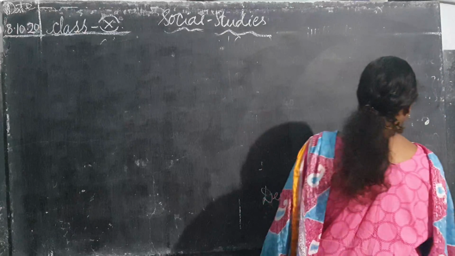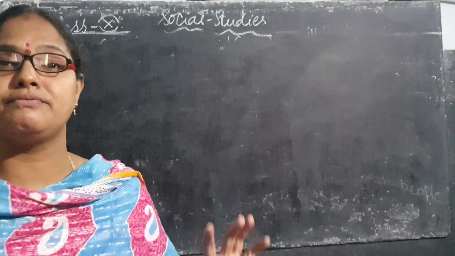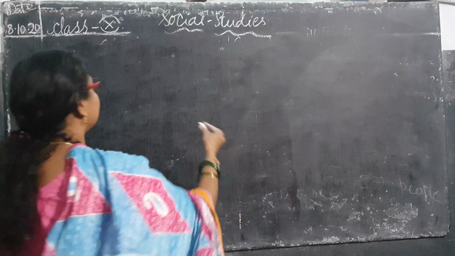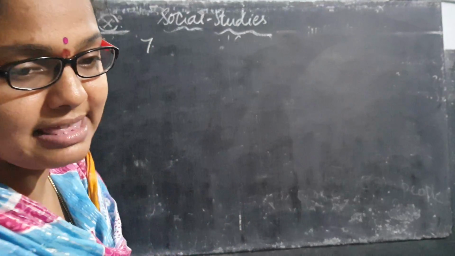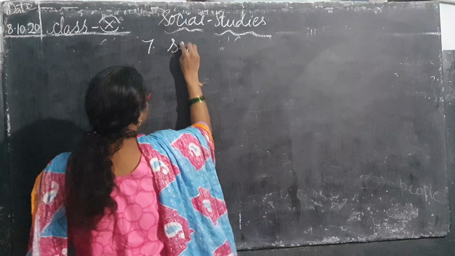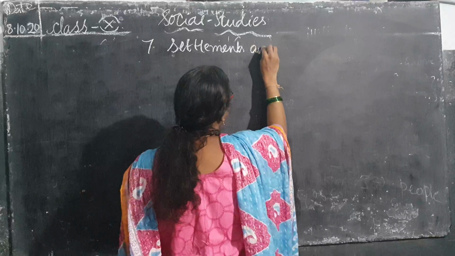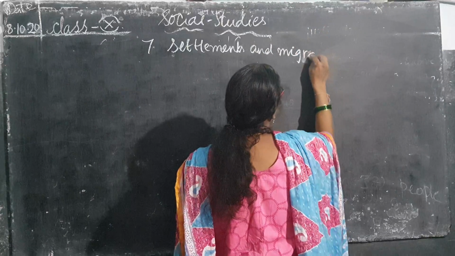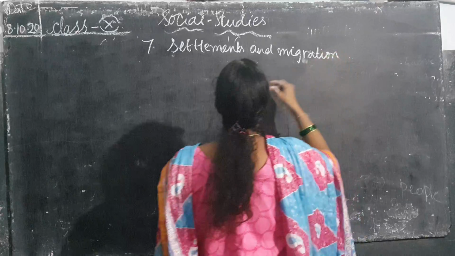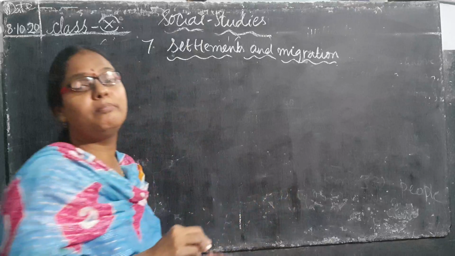And one more thing I forgot to tell: whenever I complete the lessons, how many lessons have we finished, children? We have finished the 6th lesson. Now I am going to take the 7th lesson, settlements and migration. What is our 7th lesson, children? Settlements and migration. Please try to complete your classwork for whichever lesson the teacher is taking, because you are in 10th class now, children.